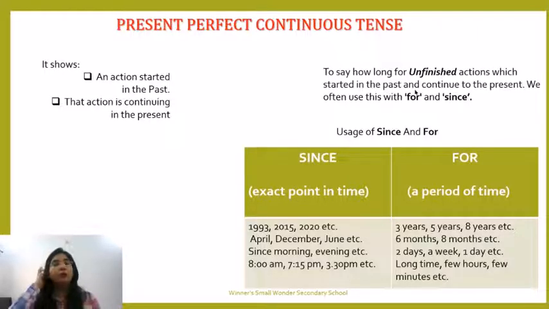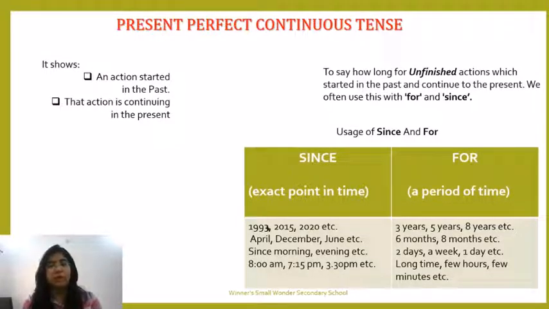Now how do you know when since will be used or when for will be used? Because in some sentences I will be using since to classify the time of my action, the duration of my action, and sometimes I will use for also. Now, how can I define that? So there is a list in tabular form given. Now see, since is basically used for an exact point of time. When exactly I know when I started my action, for that I use since.